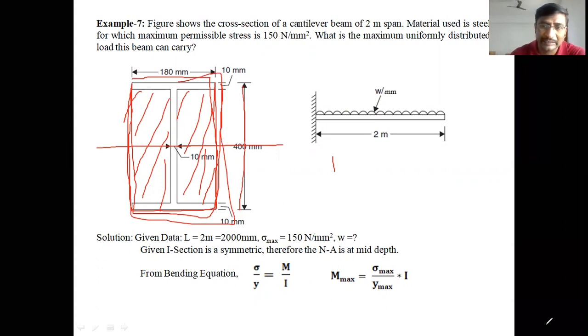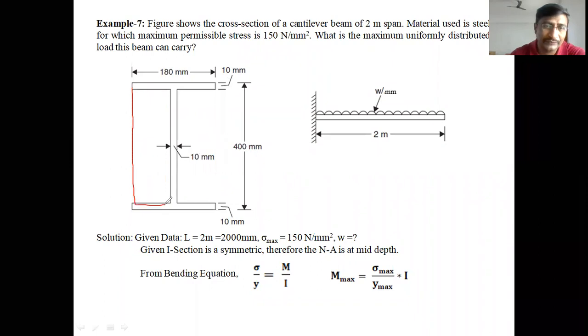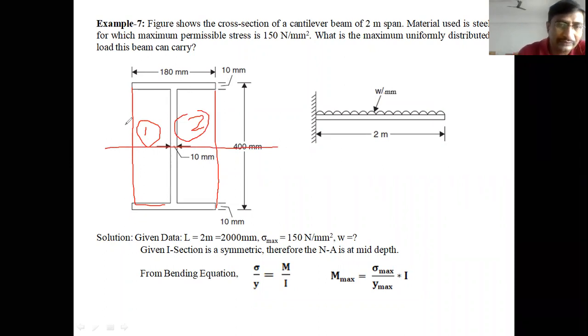From this total rectangular moment of inertia, if you subtract the moment of inertia of these two areas, let us take this is the first area and second area. If you subtract the moment of inertia about the neutral axis of these two sections from the total rectangle, then we can get the moment of inertia for the I section. So what is the moment of inertia of the first area?